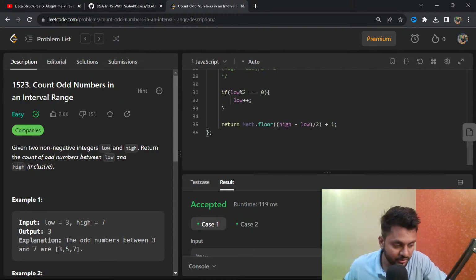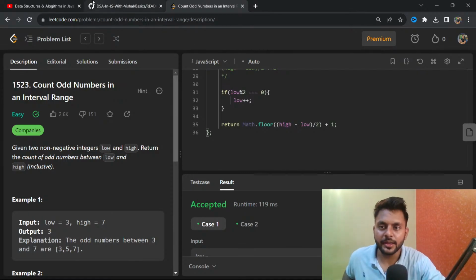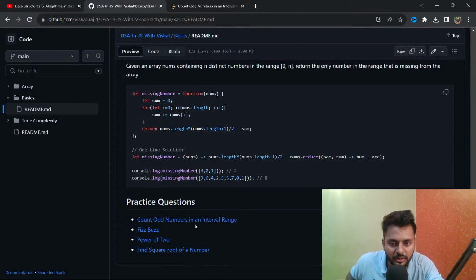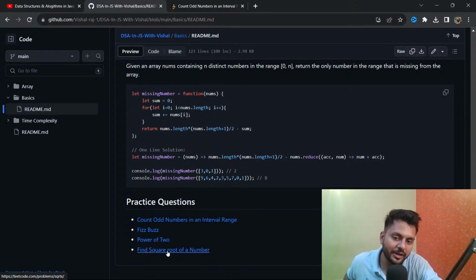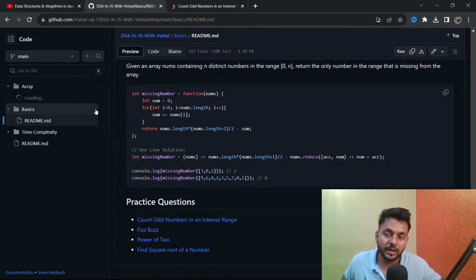Gagandeep, if you are not able to understand, just let me know. Otherwise, we can go to the next question. I highly suggest you solve this question by yourself. Like the first question, count numbers in the even range, you should solve this with power of 2 and find square root. Also solve this whole question, because the more questions you solve, the more doubts you will have, and the more doubts I will resolve in the video.